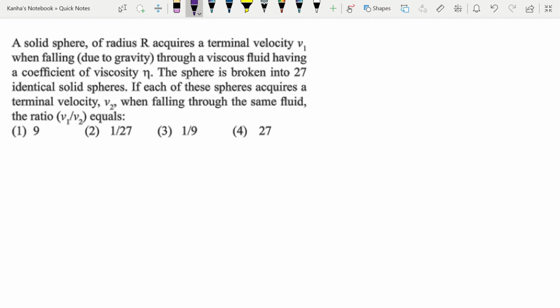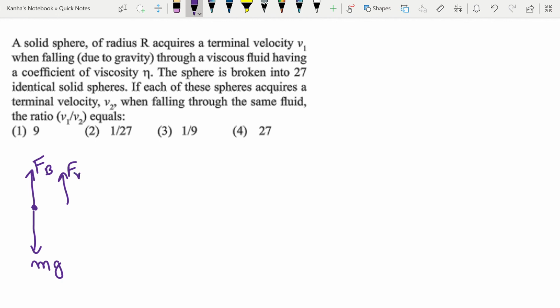A solid sphere of radius r acquires a terminal velocity v1 when falling due to gravity through a viscous fluid having a coefficient of viscosity eta. The sphere is broken into 27 identical solid spheres. If each of these spheres acquires a terminal velocity v2 when falling through the same fluid, the ratio v1 by v2 is equal to what? First of all, you can easily find the formula for the terminal velocity by using the three forces that are there. Just balance the forces, which is mg, then you have the buoyant force, and you have the force due to viscosity.